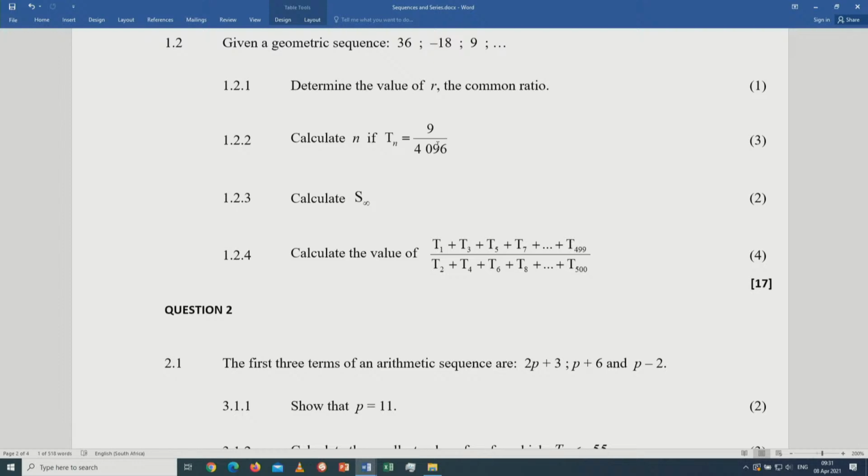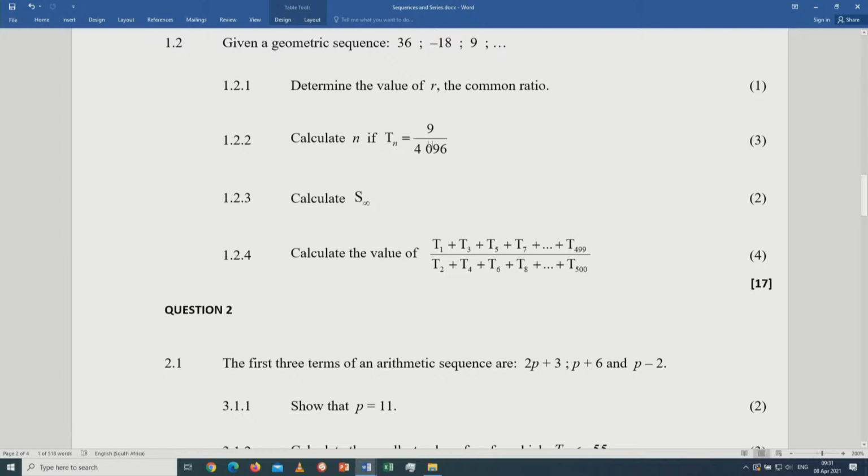ar^(n-1) is equal to 9 over 4096. Then you work out the value of n. For you to work out the value of n, remember it's an exponential equation. We need to ensure that the bases are the same. Once the bases are the same, then we equate the indices, then we equate the exponents.